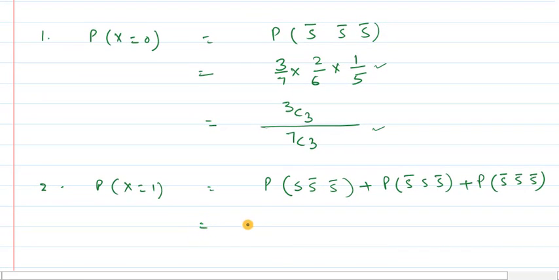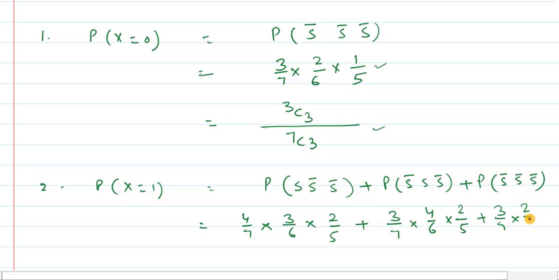One way is you can write it as 4 upon 7 into 3 upon 6 into 2 upon 5 because total 3 white balls are there. So in the second draw we are having 3 white balls out of 6, plus 3 upon 7 into 4 upon 6 into 2 upon 5, plus 3 upon 7 into 2 upon 6 into 4 upon 5.